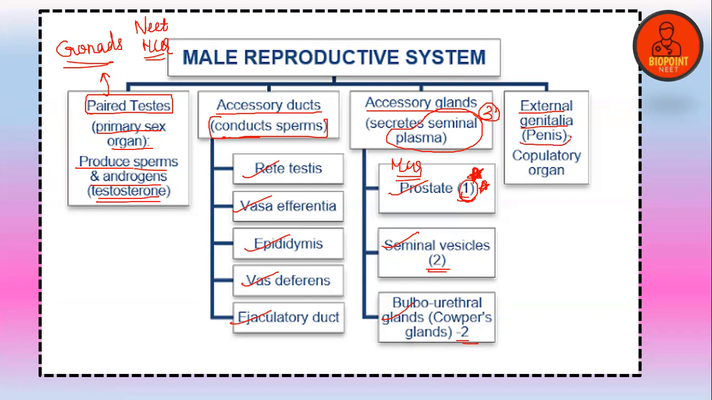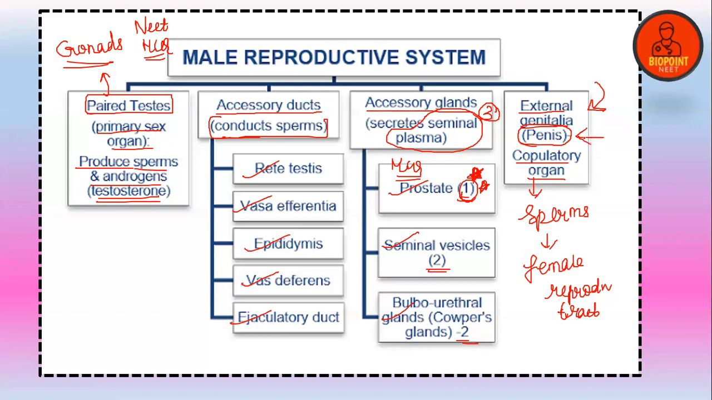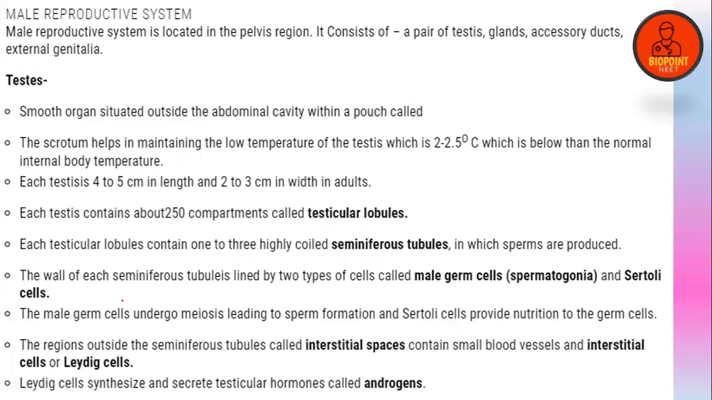The external genitalia means the copulatory organ. What do you mean by copulatory organ? It is actually the organ that helps in the transfer of sperms into the female reproductive tract. Clear? So external genitalia, in case of males, is the penis, which helps in the transfer of sperms into the female reproductive tract. Clear? So let's discuss in detail about each of these.